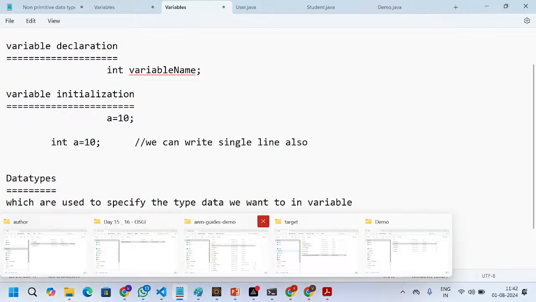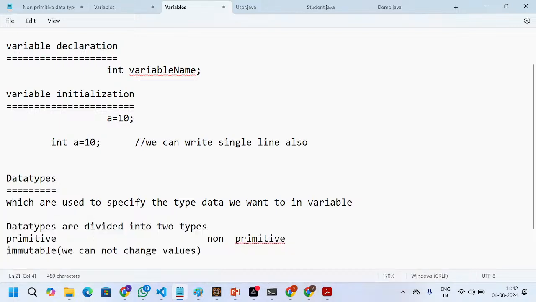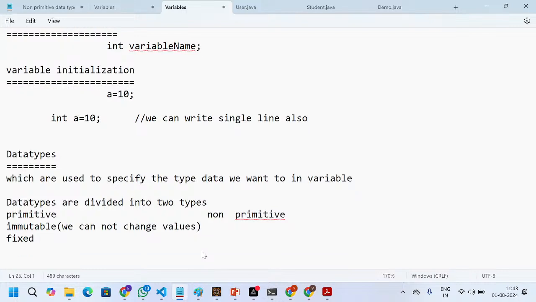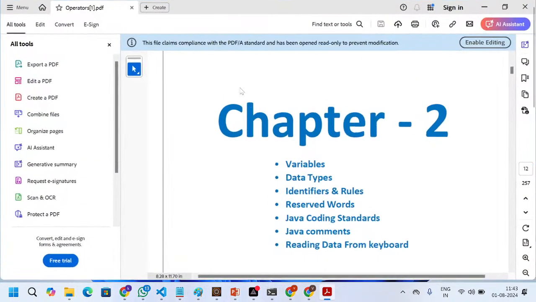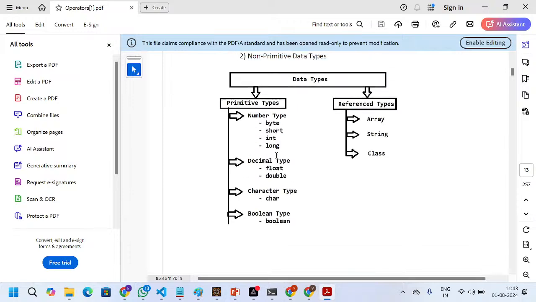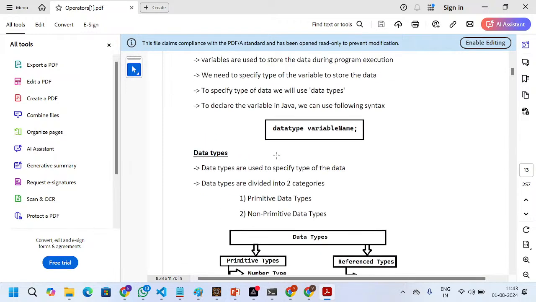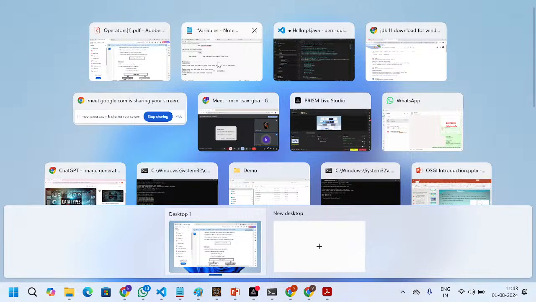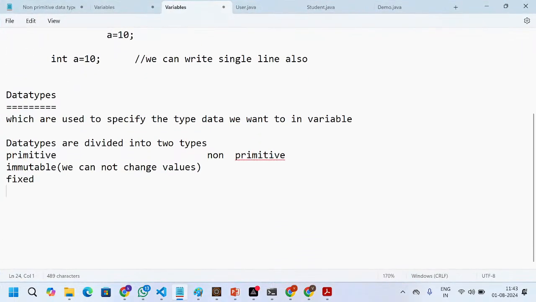So primitive data types are immutable, meaning we cannot change the values, and these are all fixed values. This is clear, guys. Primitive data types can hold only one value. I will show you with examples.